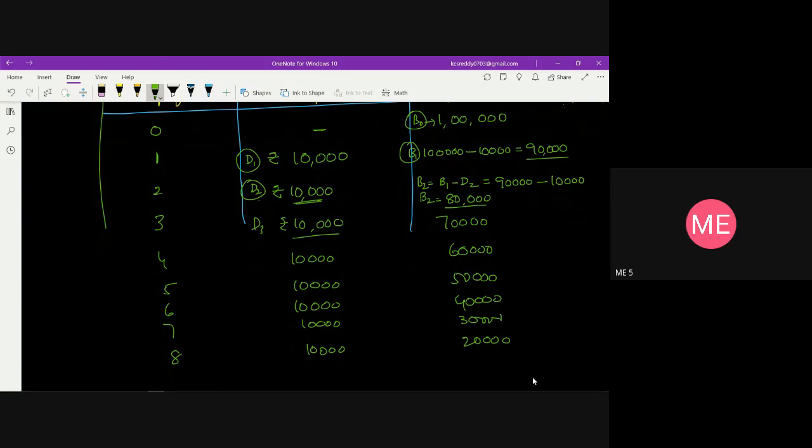So at the end of the service life, which is given as 8 years, the value is given in the problem as 20,000. That is what we have said: at the end of the service life, the book value of the asset will be exactly equal to the salvage value of the asset.